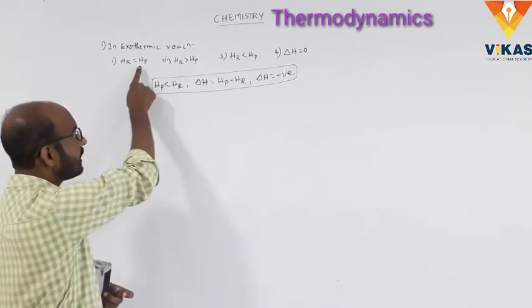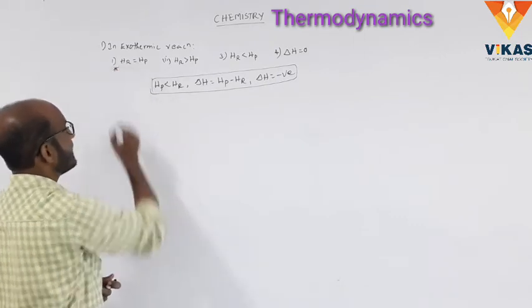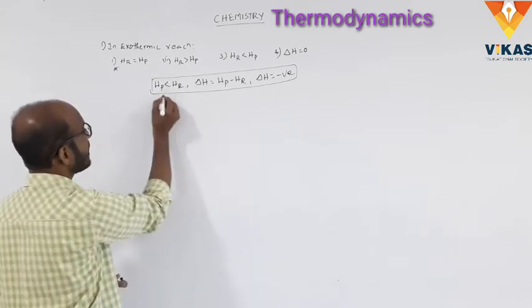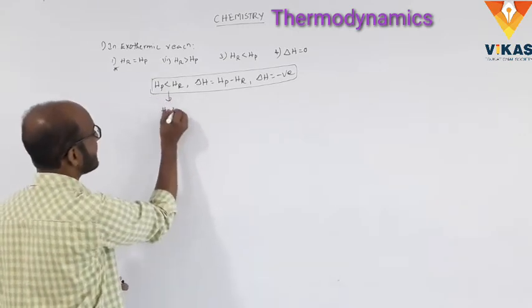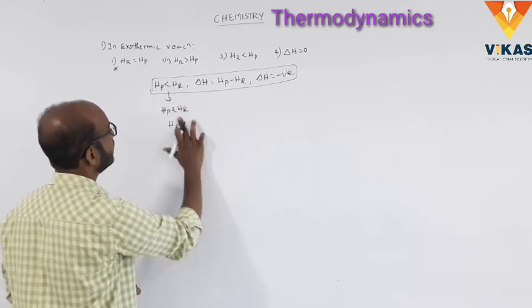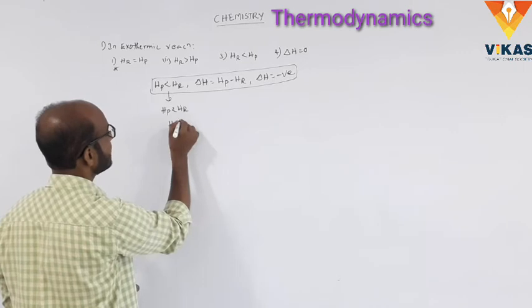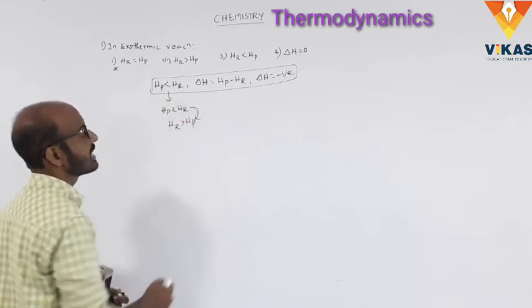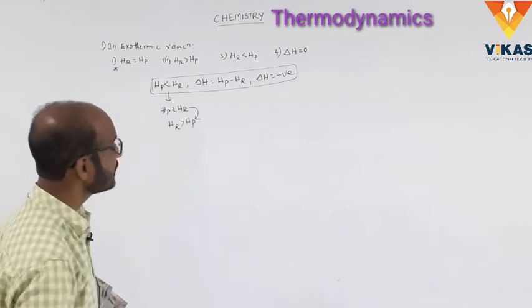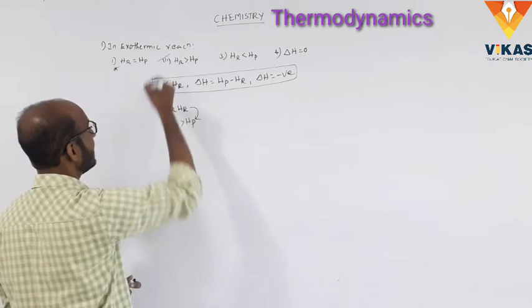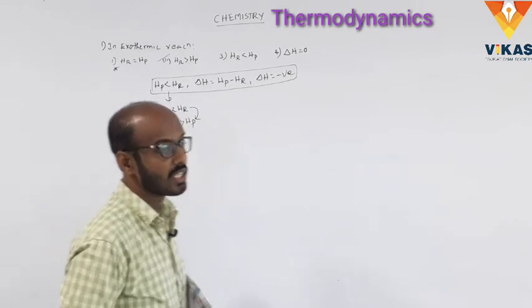HR is equal to HP? No. HR is greater than HP? Yes. Why? Because in the exothermic reaction HP is less than HR, so HR is greater than HP.